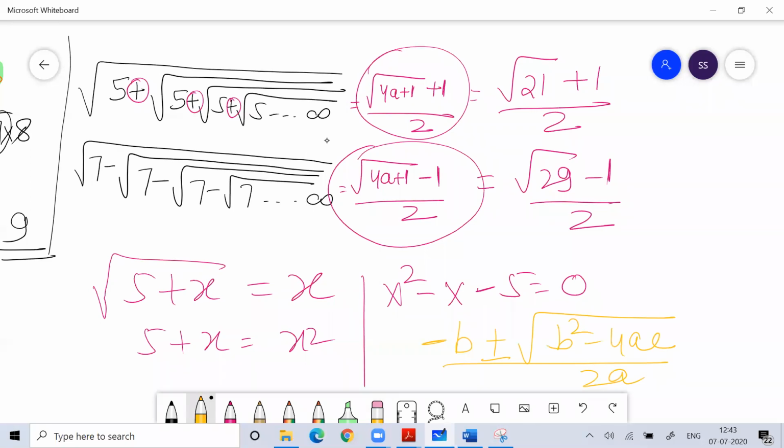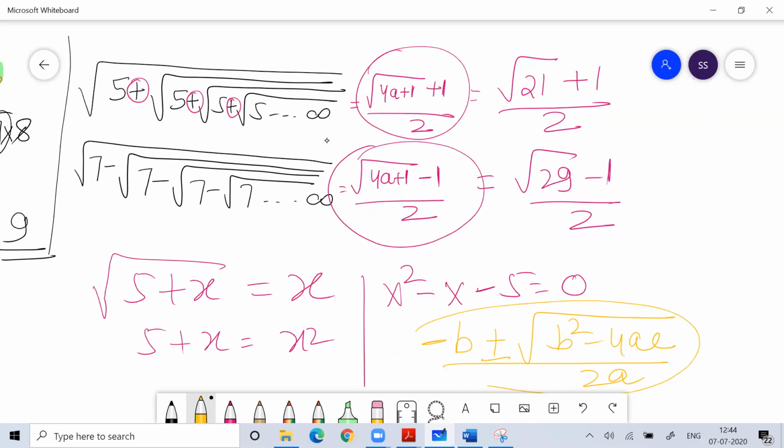If you see, this is the shortcut formula. Remember the shortcut formula. If you cannot break that number, you can remember the shortcut formula. It will give you the answer very easily.